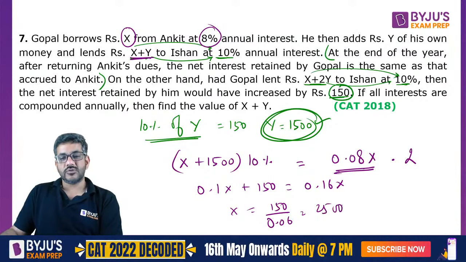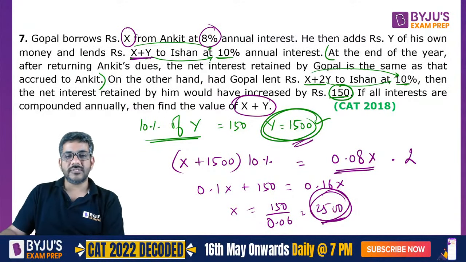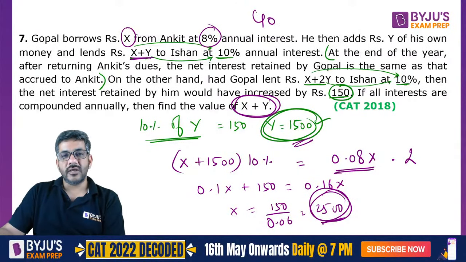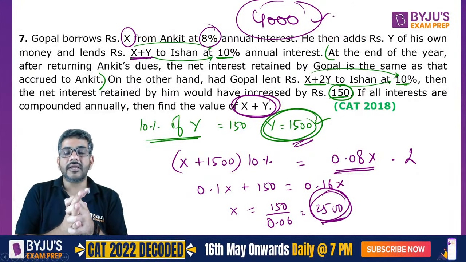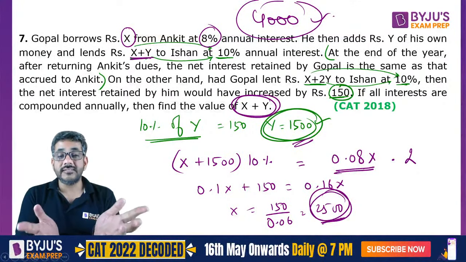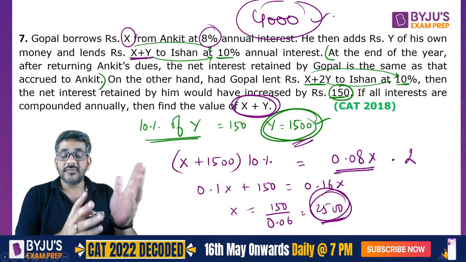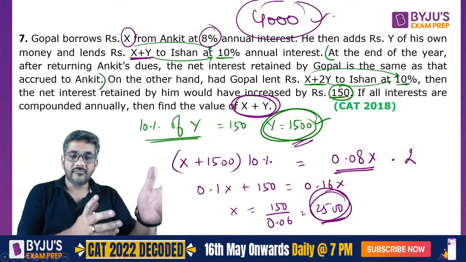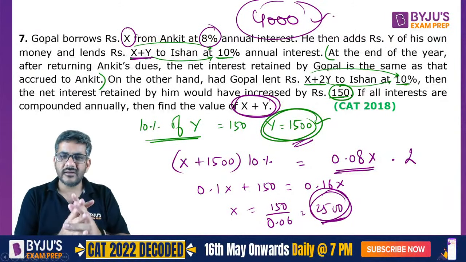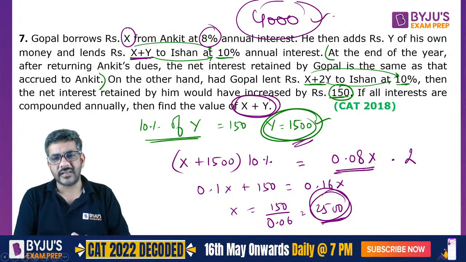which makes X as 2500. X 2500 hai, Y 1500 hai. Question aapse X plus Y puch raha hai, so X plus Y is 4000 rupees. That is the correct answer. So again you would see figures are all easily calculable. Jaise 150 by 0.06 exact 2500 aa gaya. Y ka 10% woh integers mein aa gaya. Ye saari figures CAT hamesha isi tarah ki deta hai.